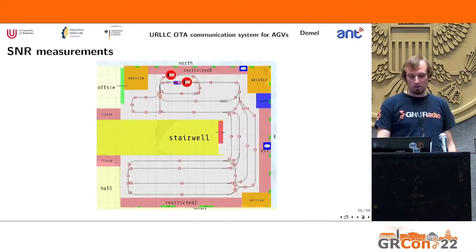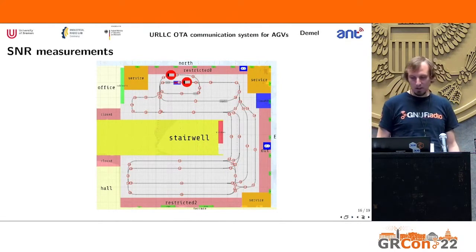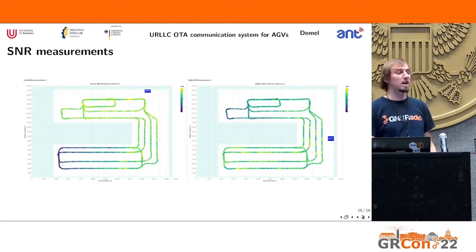One more thing, I wanted to show you some SNR measurements. First, you can see here the demo area. In the middle, there's a stairwell, so it basically separates the upper and the lower part. And you can see that there are two access points. One is on the top, and one is more to the east in the middle. So we actually have this distributed access point setup.